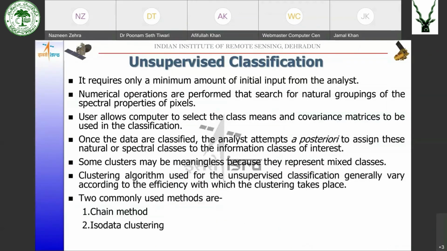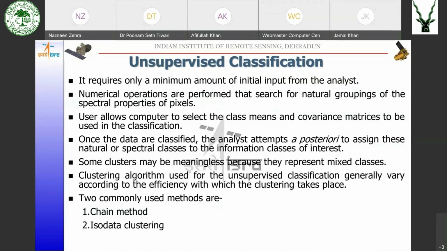Now coming to unsupervised classification. Unsupervised classification requires only a minimum amount of initial input from the user. The numerical operations are performed to search for natural groupings of the spectral properties of the pixels.